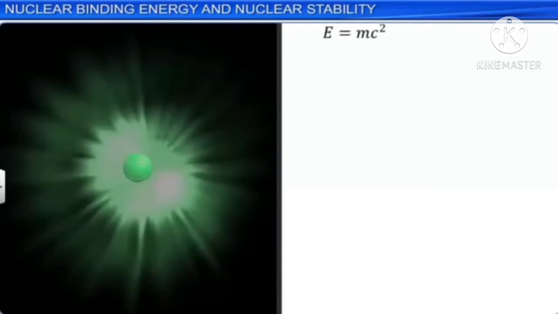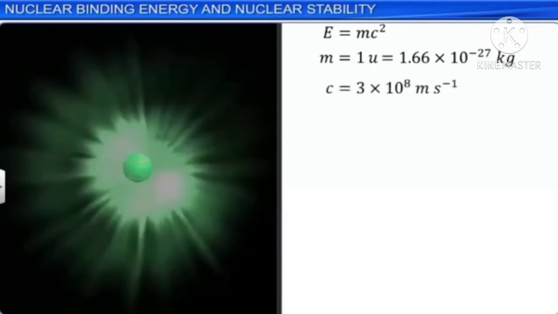Substituting mass m as 1 amu, which is equal to 1.66 × 10⁻²⁷ kilogram, speed of light c equal to 3 × 10⁸ meter per second, and simplifying, we get E is equal to 1.4924 × 10⁻¹⁰ joule,